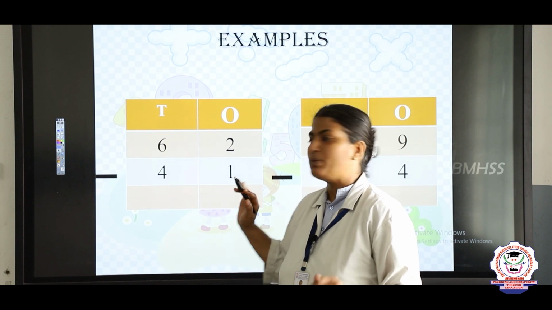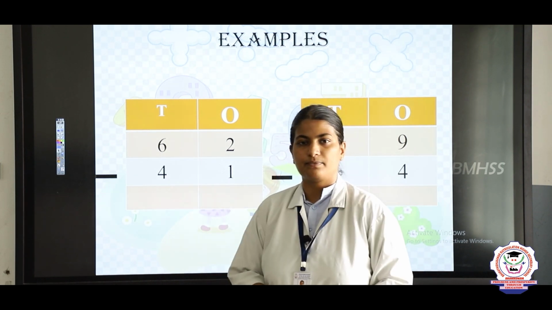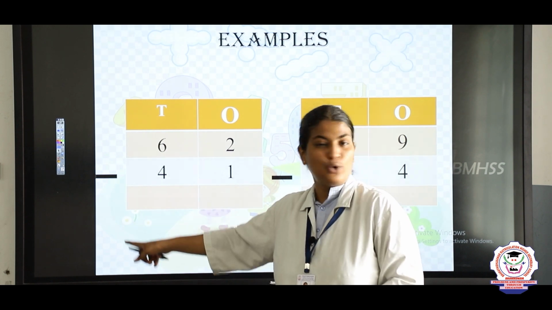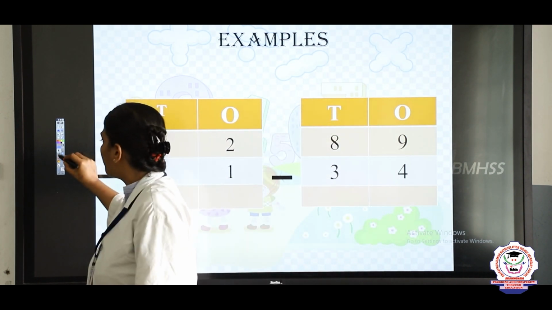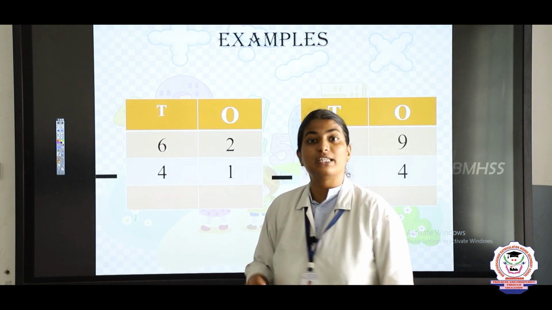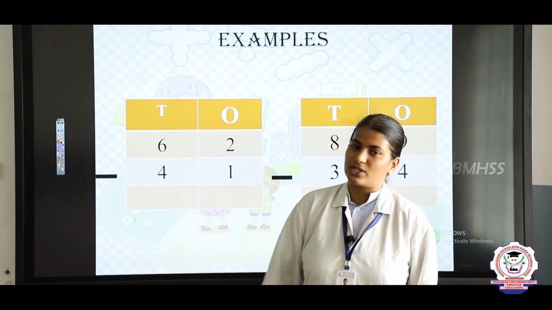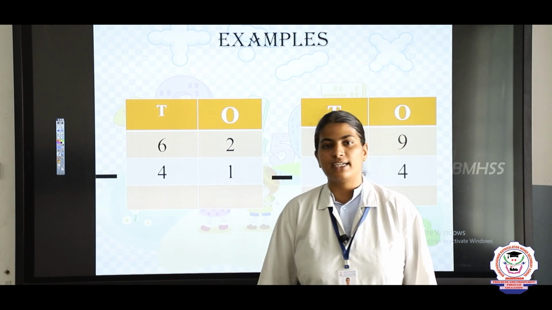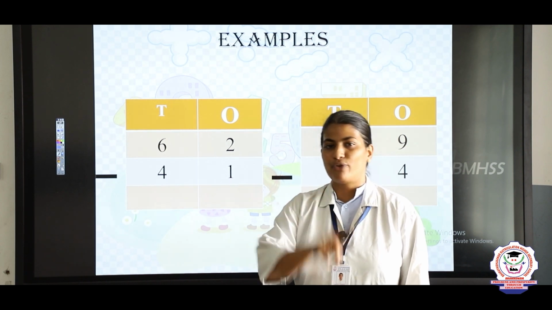Darshan, tell me which side we want to subtract first, tens place or ones place? Tens place? No, we have to subtract from the ones place. So when you subtract from the ones place, what are the numbers in the ones place? The numbers are 2 and 1, right children? So how should you say it? 2 in the mind, 1 in the finger. 2 before, 1.